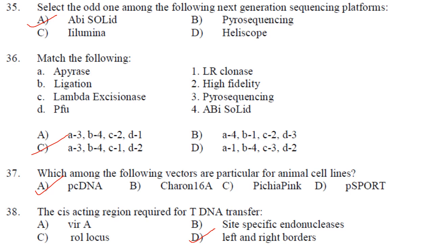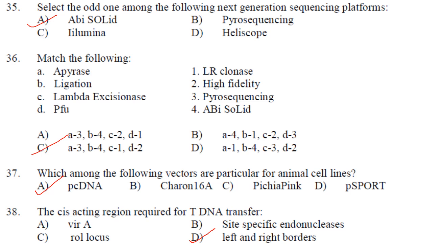Lambda excision is LR clonase, C1. So C is the answer. And Pfu is high fidelity, D. So the answer is option C.